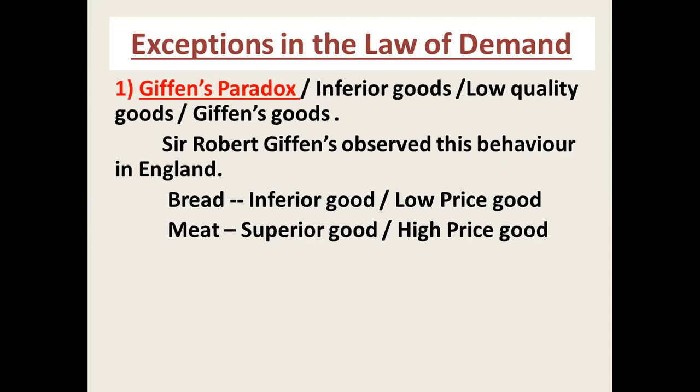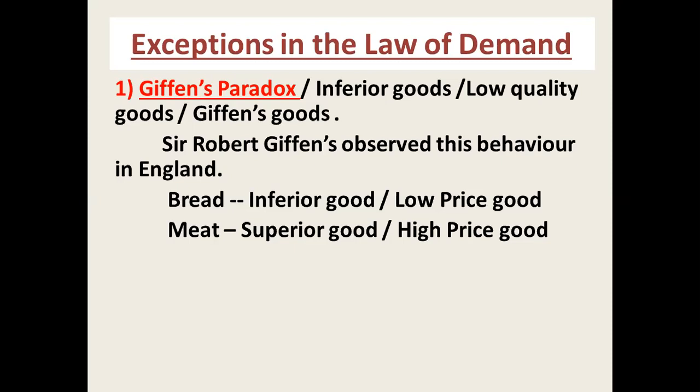This is the Giffen goods. Who is Giffen? Sir Robert Giffen observed the situation related to the demand for bread and meat in England. Sir Robert Giffen observed this situation for those people. This is the psychological bias. He selected two commodities, bread and meat.